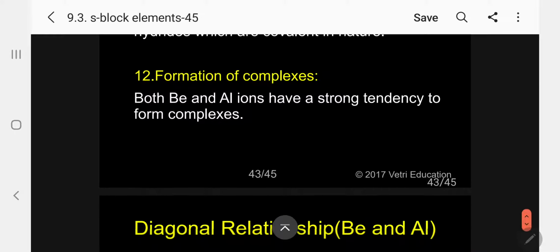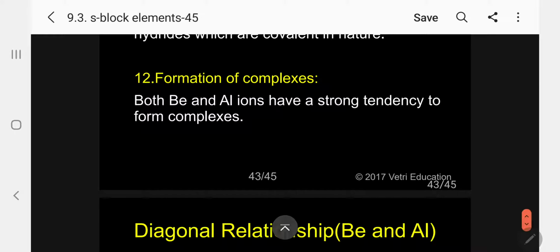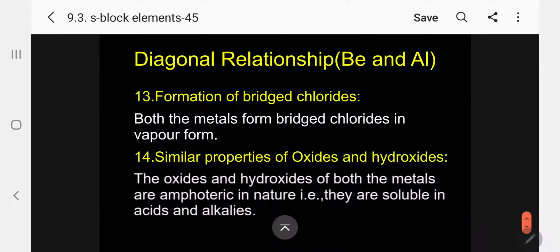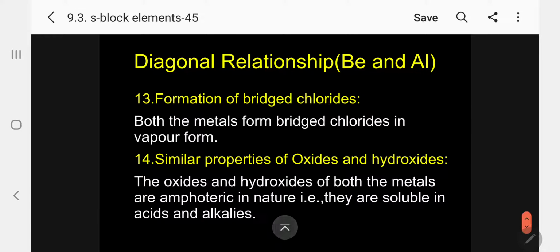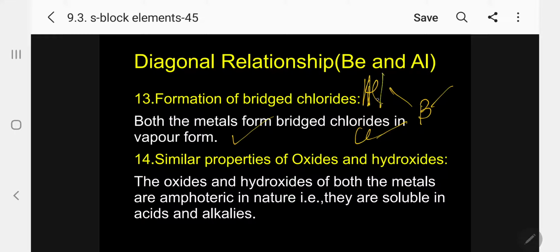Then formation of complex. Beryllium and aluminum ions have a strong tendency to form complexes. Then formation of bridged chlorides. Both metals form bridge chloride in vapor form. What is meant by bridge chloride? Just like in the case of boron, what will we write? Boron trichloride. For boron, we will write the structure like this.